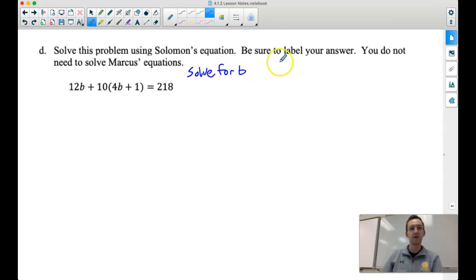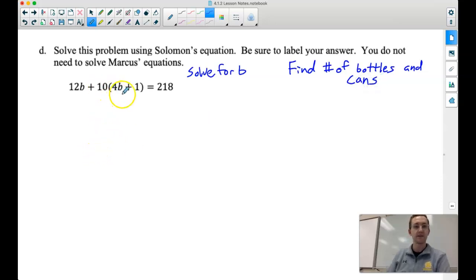And again, our overall goal with this problem is to find the number of bottles and cans that our friend Elsie is recycling here. So that's what we're trying to find, the number of bottles and cans overall. So if we solve for B, that's going to give us one of those variables. So perfect. Let's solve this equation.